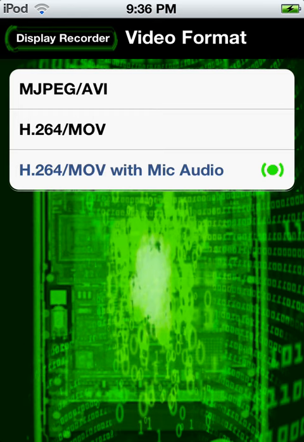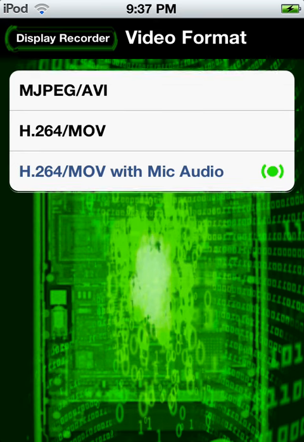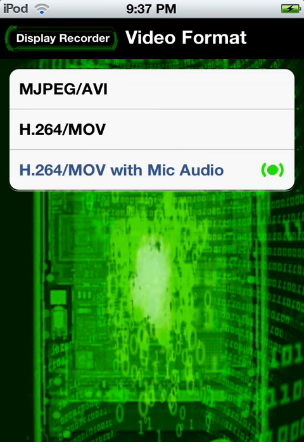And this is it. Now you know how you record your iPod Touch or iPhone screen with sound. You can also record it without sound if you choose the one without mic audio or the AV one.